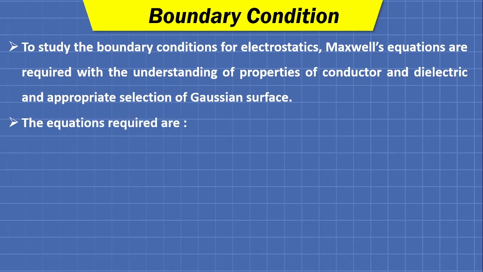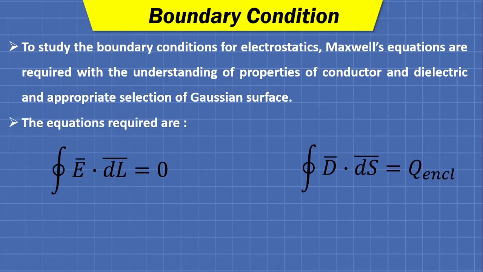The equations required are the closed integration of E bar dot dl bar equals 0, that is the essential condition of any field to be conservative. So this is the condition of a conservative field, and the second equation is the closed surface integration of D bar dot ds bar equals Q enclosed.